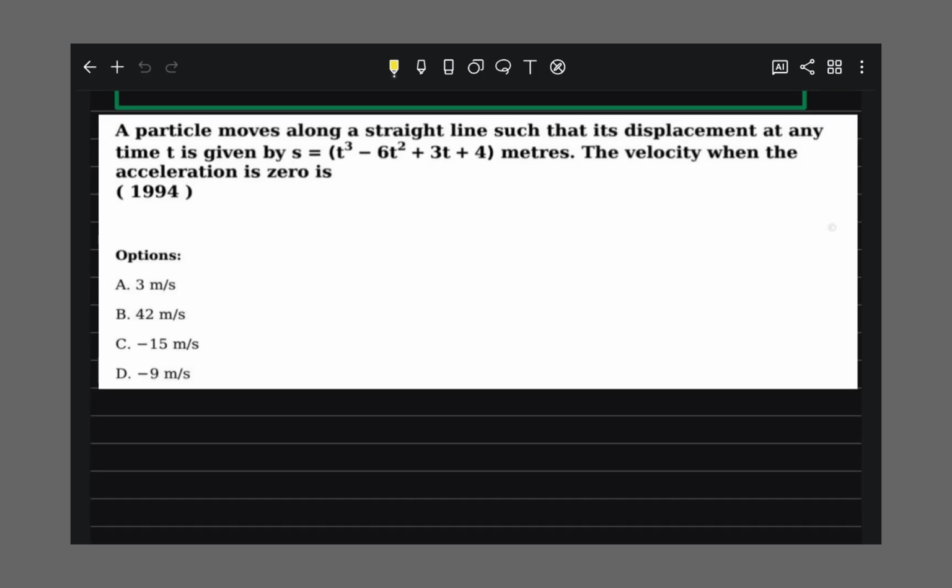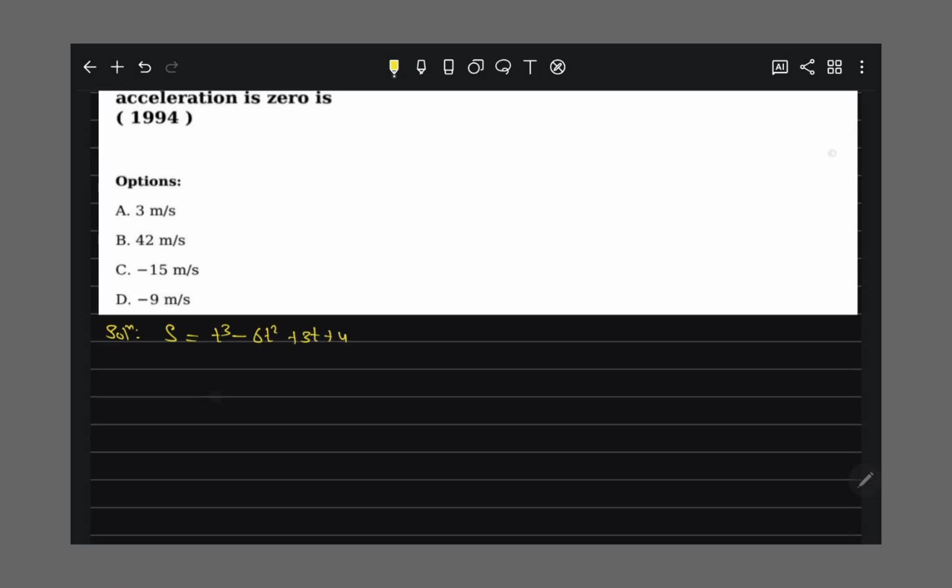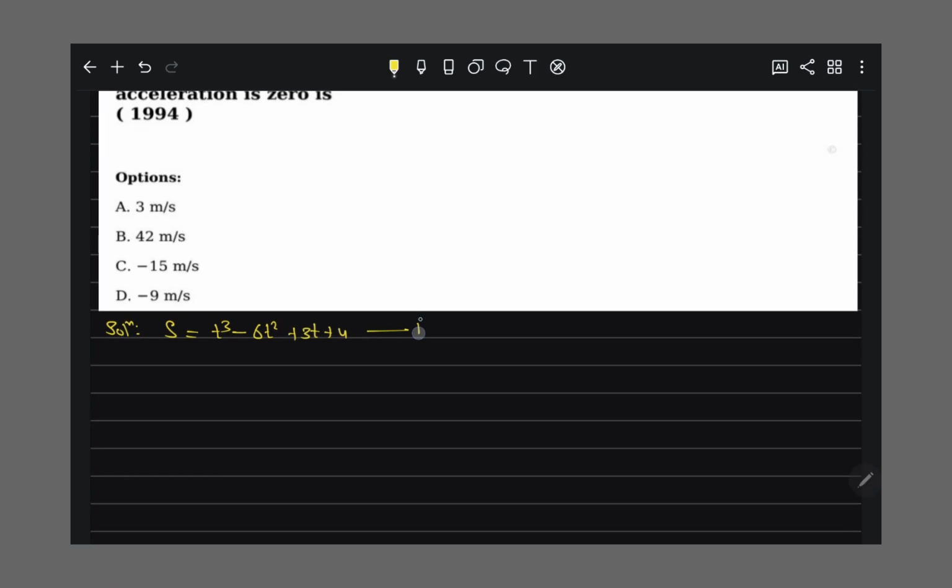So a particle moves along a straight line such that its displacement at any time t is given by t cubed minus 6t squared plus 3t plus 4. The velocity of the particle when acceleration is 0. They are asking the velocity of the particle when the acceleration is 0. So first we have to find velocity, that is ds by dt, that is 3t squared minus 12t plus 3, right?